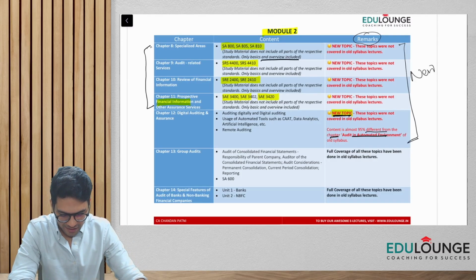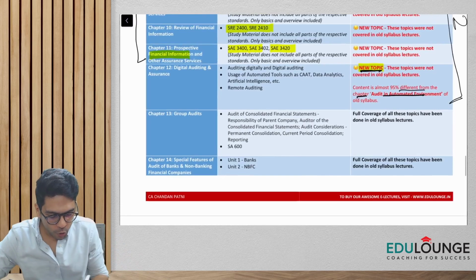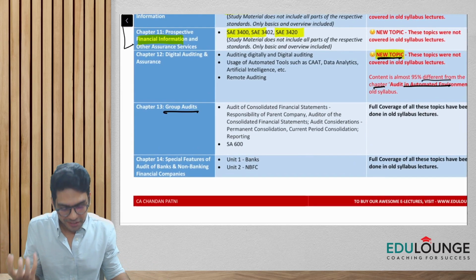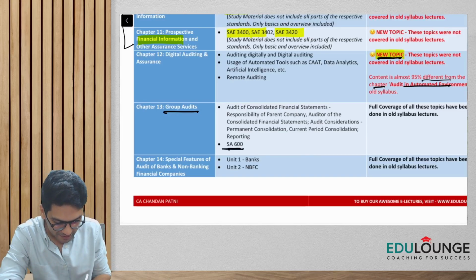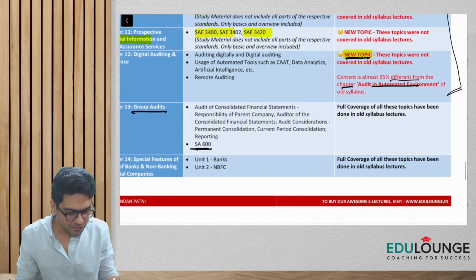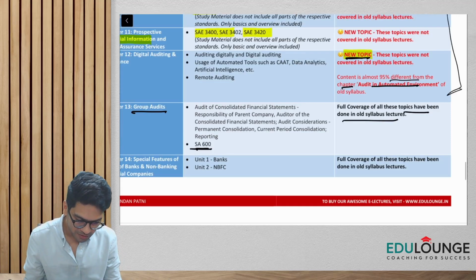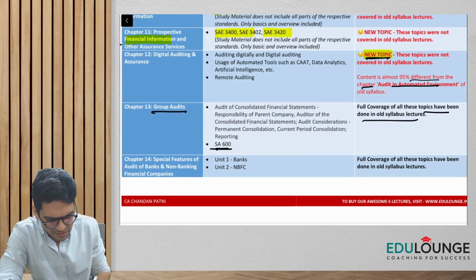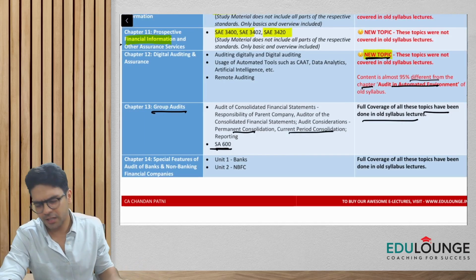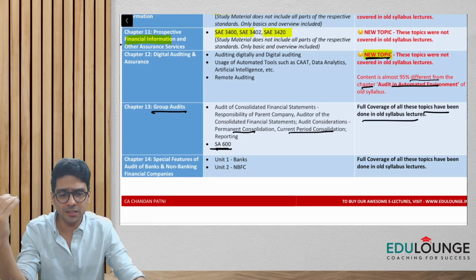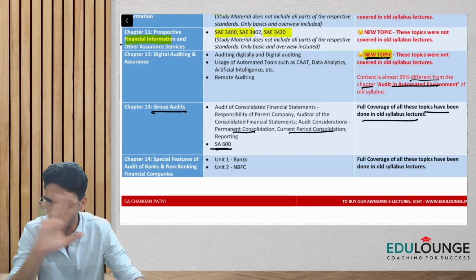Then chapter 13, the good part, group audits. The name of the chapter is group audits, and this is nothing but audit of CFS, and we also have a standard, SA 600. Full coverage of these topics has already been done in the old syllabus lectures. We have audit of consolidated financial statements. We discussed permanent consolidation, current period consolidation, and the reporting aspects. All this is totally covered. It is the same as the old course, so don't worry about it.